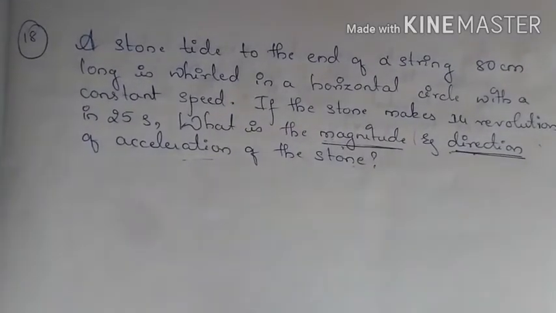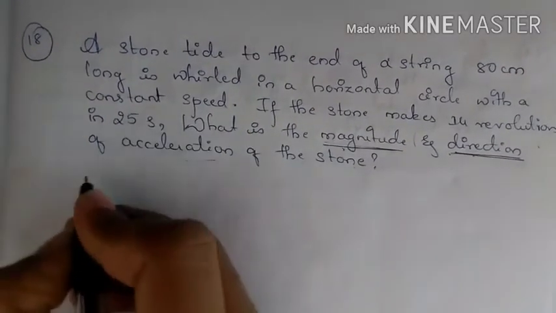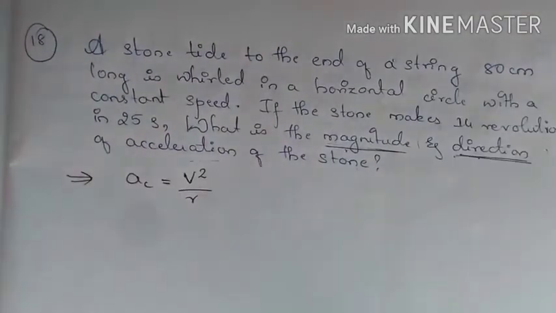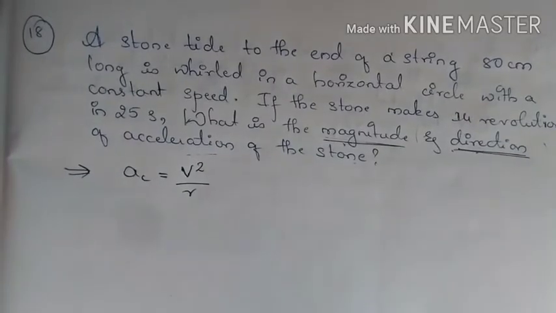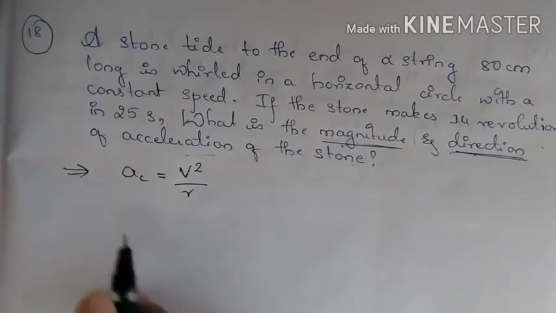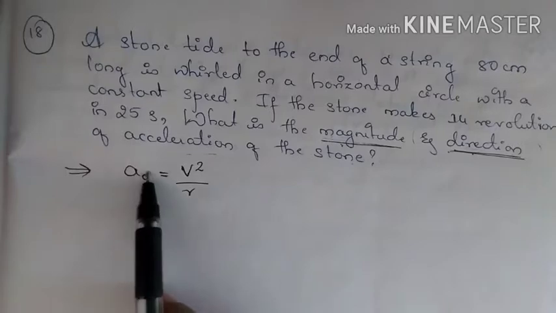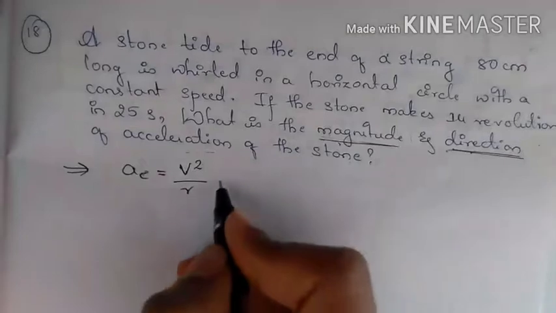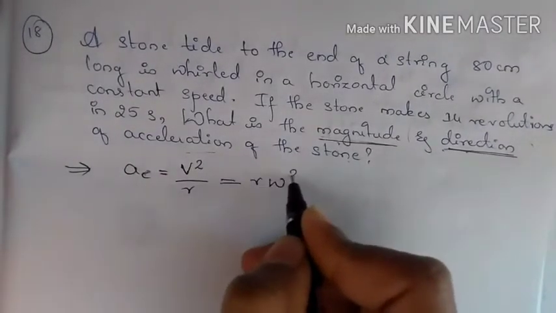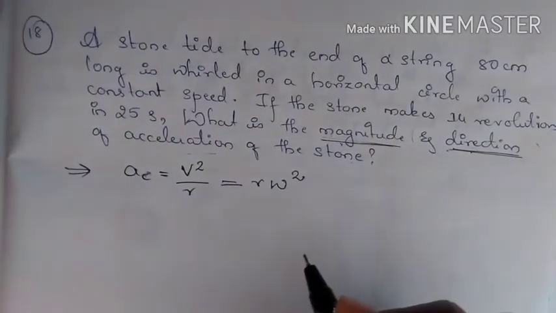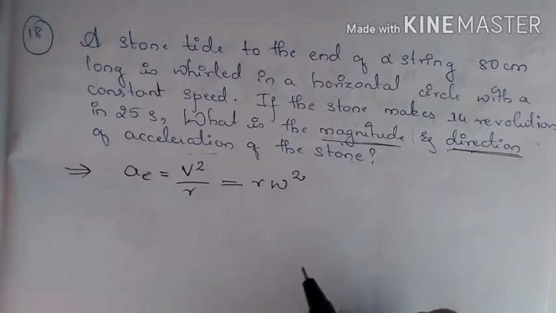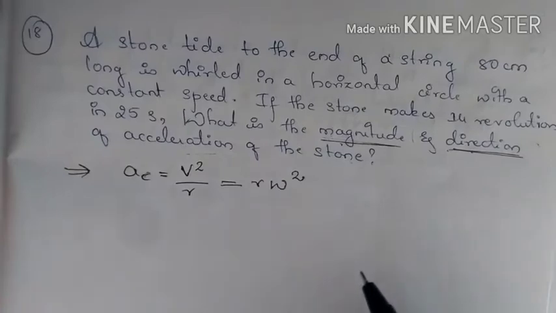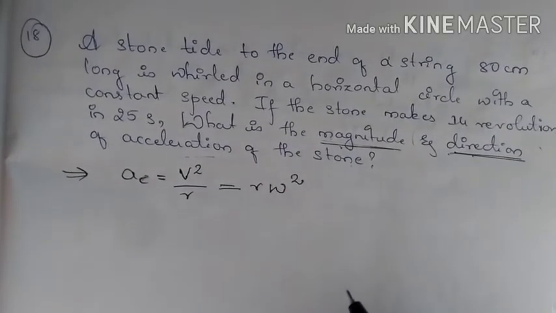So in a uniform circular motion you have seen AC is equals to what? V square by R. So this we have discussed in the uniform circular motion, and in that centripetal acceleration AC can be written as V square by R, and this can also be written as R omega square. And this acts on the body whose direction will be always towards the center. So towards the center there will be the centripetal acceleration.